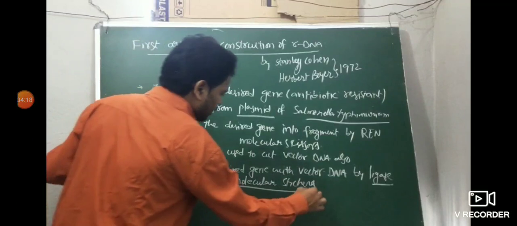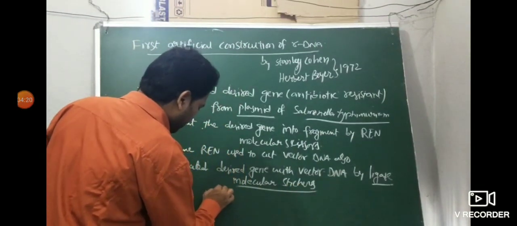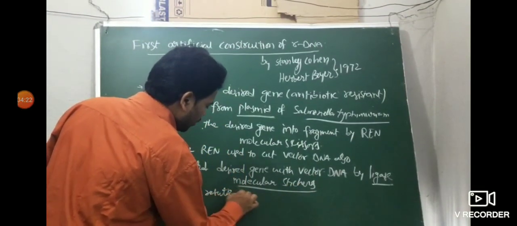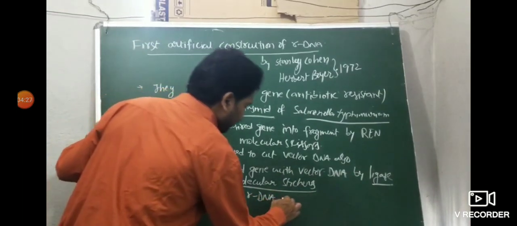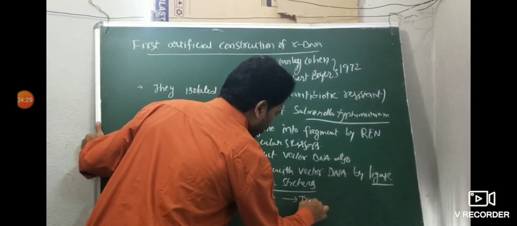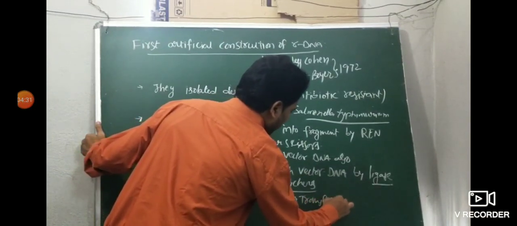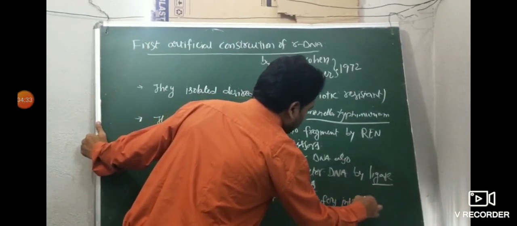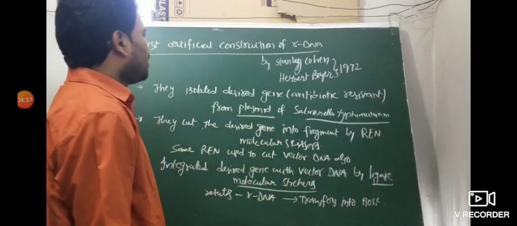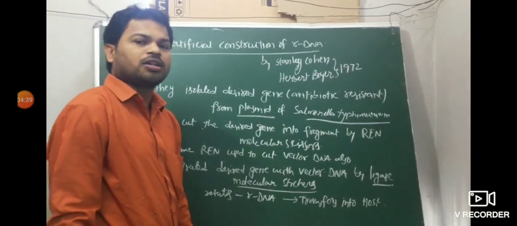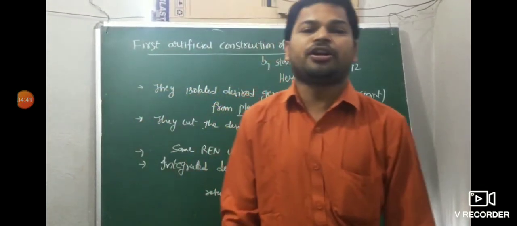Then they produced rDNA, recombinant DNA. Then the recombinant DNA is transferred into a host organism. This is the first construction of artificial recombinant DNA.